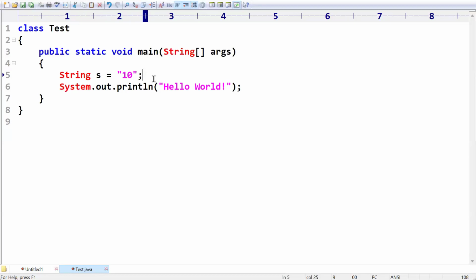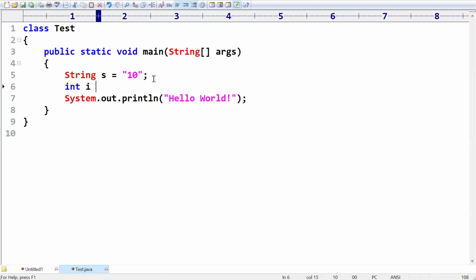Now my requirement is to convert this string into an integer. In the Integer wrapper class, there is one special function, parseInt. It converts the given string into an integer.